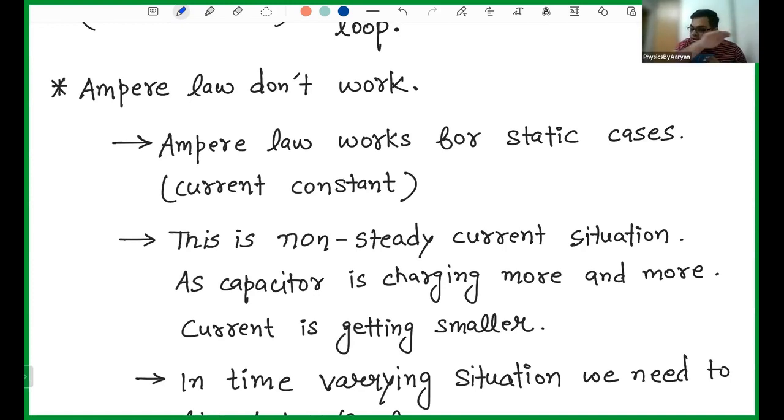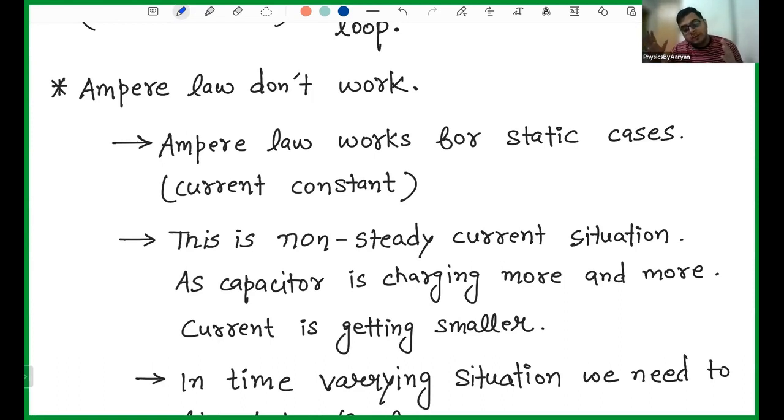So if the current is constant, let's say all the time the same current is there, then Ampere's law works fine. There is no problem in Ampere's law. But in situations like this, in the charging of a capacitor, in magnetostatics, what we did was define Ampere's law in magnetostatics. And in magnetostatics, we were keeping our current constant. We were not changing our current with time.